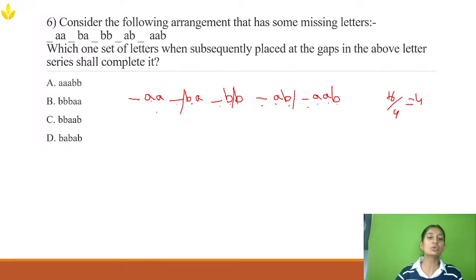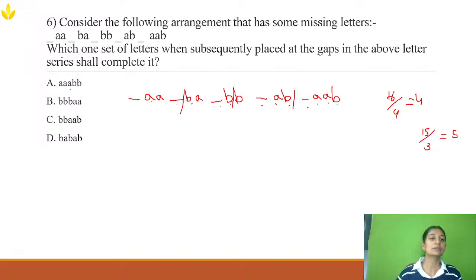So all you have to do is first check how many letters are there. If it is 15, then divide it by 3 and make it 5 groups. If it is 16, then divide by 4 and make it 4 groups. It will usually be 3 groups or 4 groups. Depending on how many letters are there, you need to categorize them.